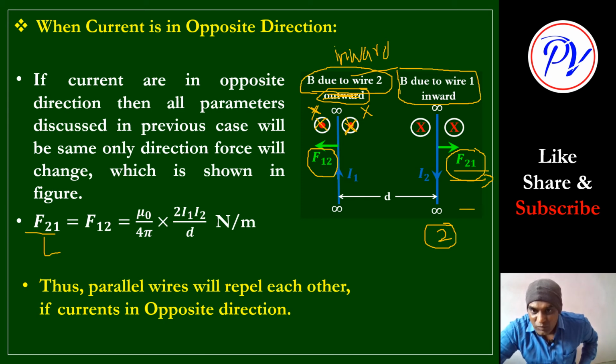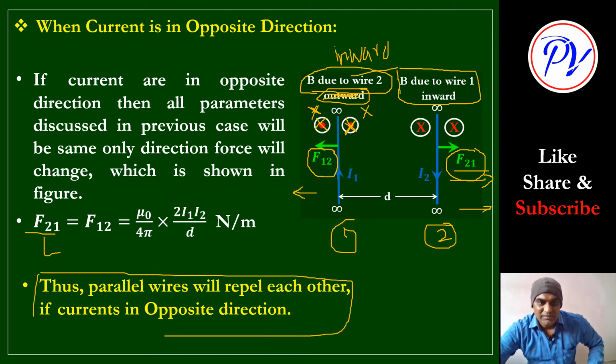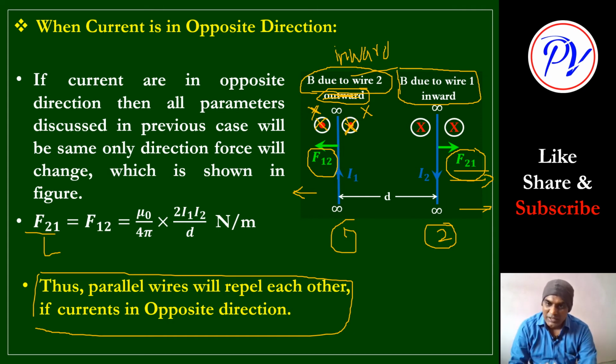This wire will move in this direction, and wire 1 will move in this direction. So both will repel. When the directions of current are opposite, the wires will repel each other. Clear? Interesting? Have you understood everything?